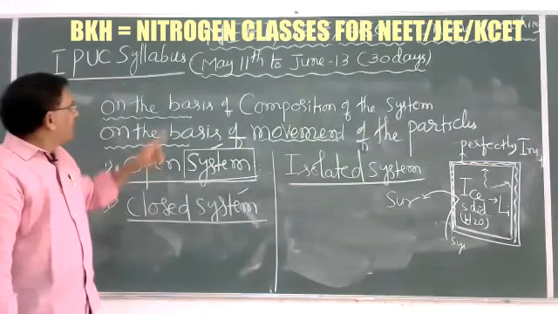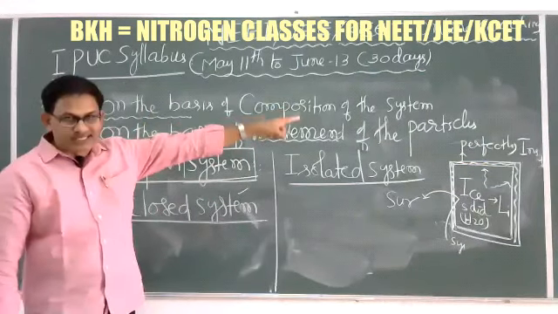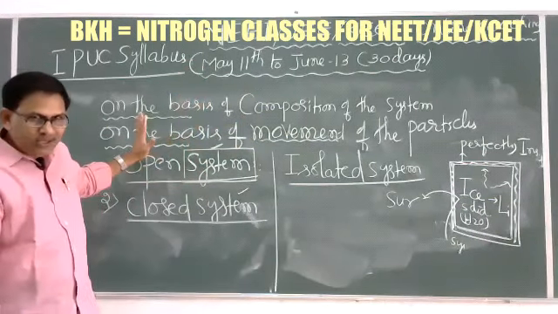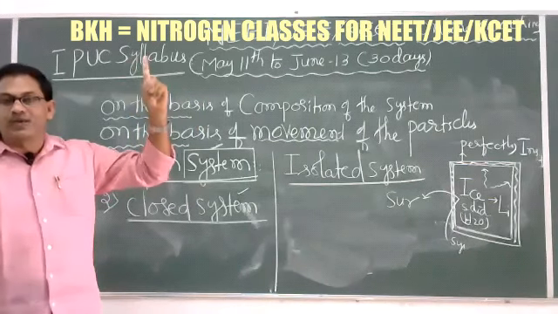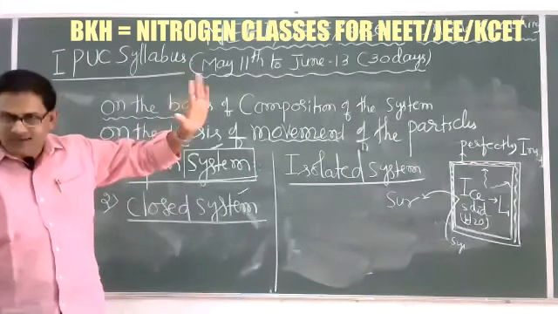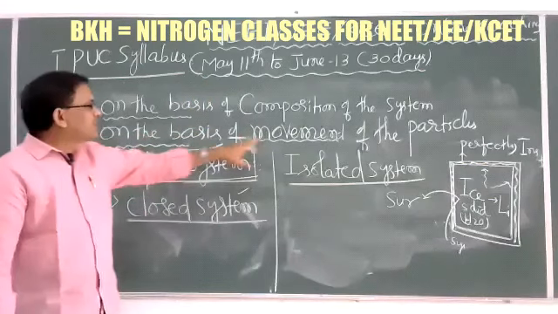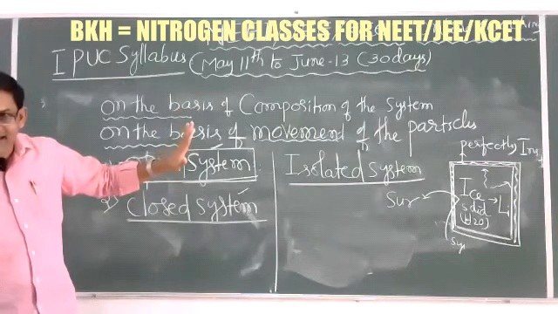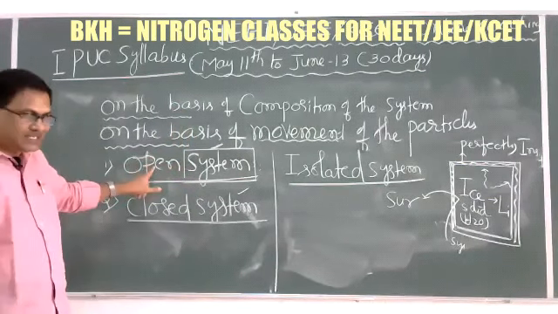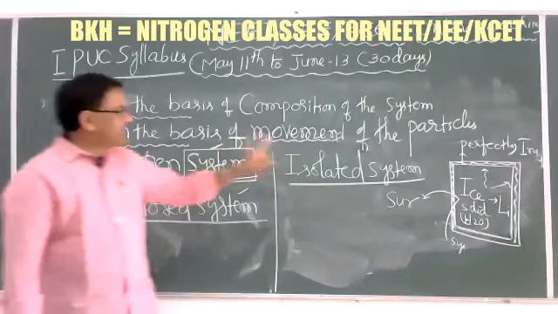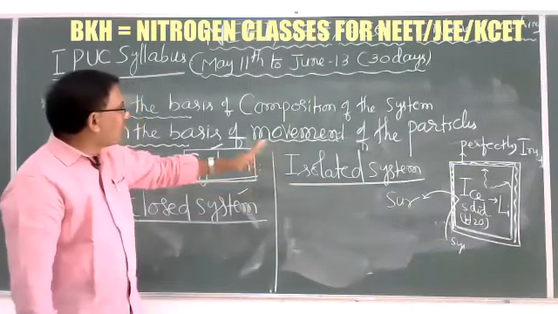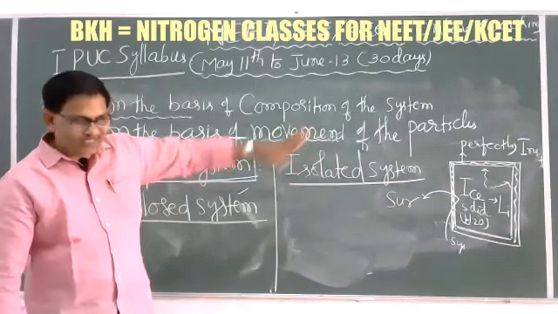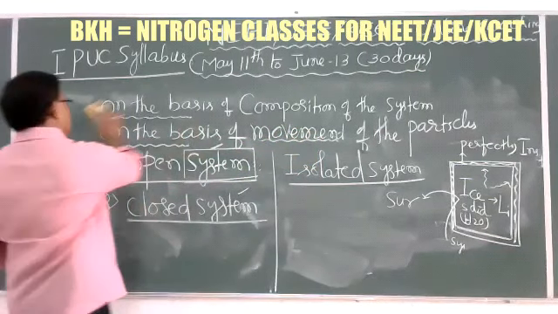So anyhow, on the basis of composition of the system, there are two main important systems: one is homogeneous system, another is heterogeneous system. Clear? Then, on the basis of movement of the particle, there are three important systems: open system, closed system, and isolated system. Here, on the basis of movement means matter and energy, or mass and energy based concepts. Okay, clear.